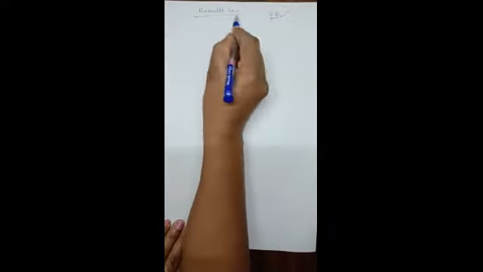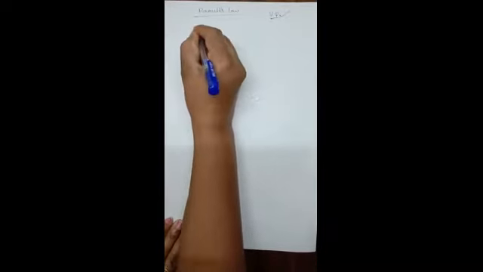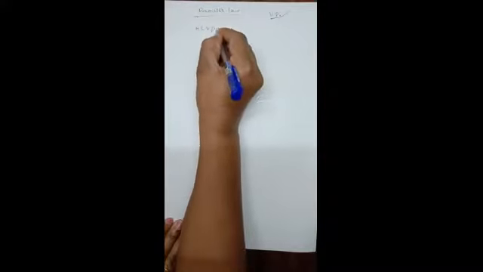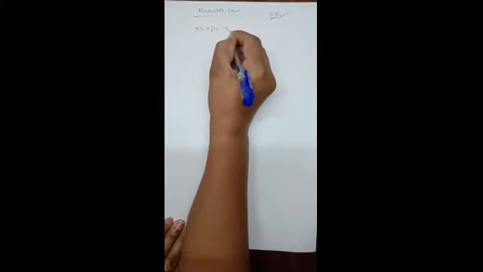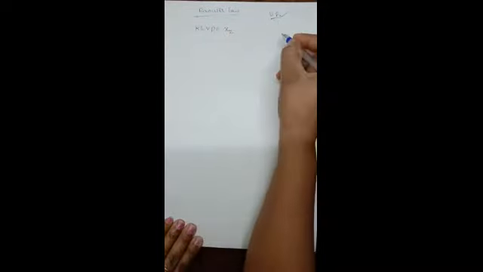According to Raoult's law, the relative lowering of vapor pressure is equal to the mole fraction of solute. X is nothing but the mole fraction.